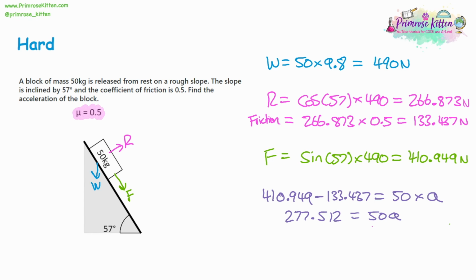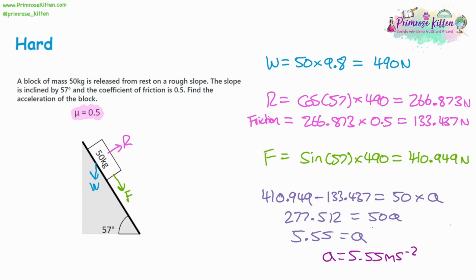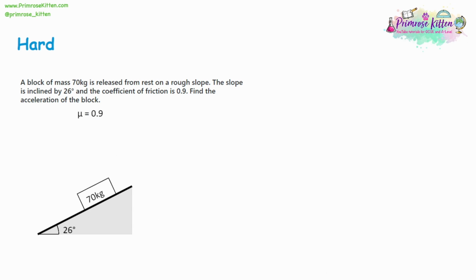So we need to divide by 50 to get 1 lot of the acceleration. That's going to be 5.55. So our final answer is going to be 5.55 meters per second squared. So let's look at one more example like this.